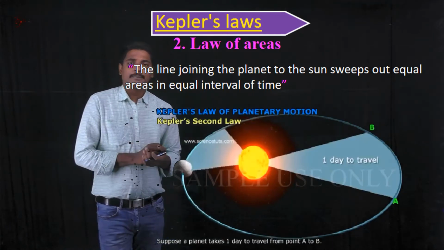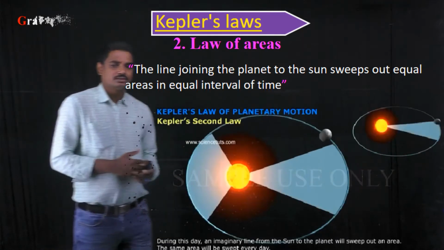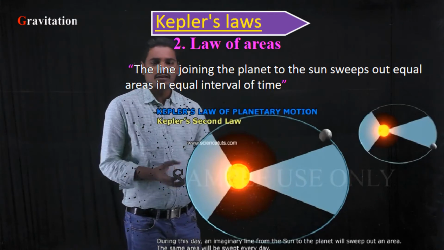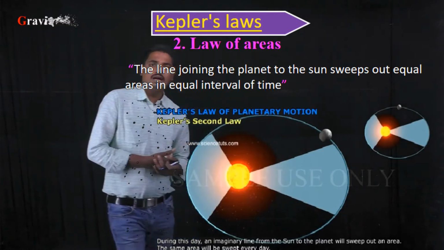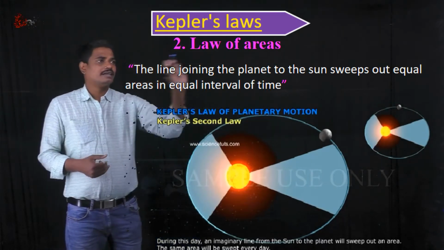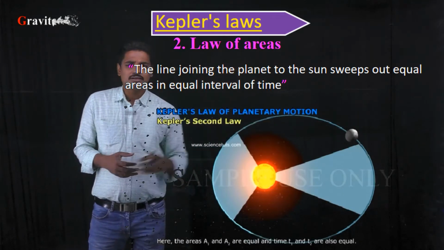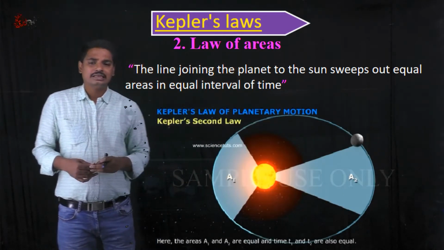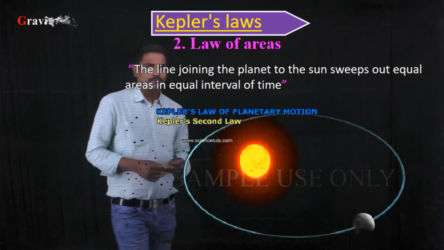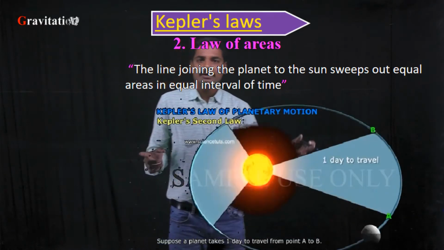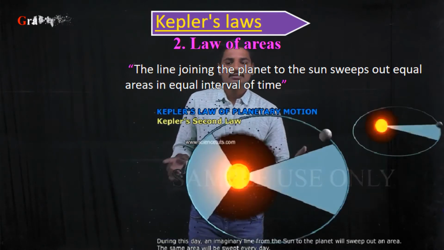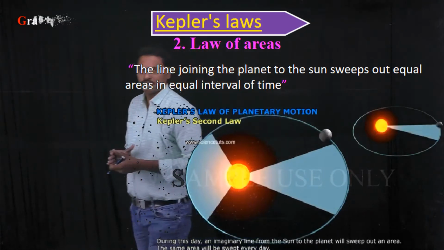According to Kepler's second law, the law of areas, area A1 is equal to area A2. The line joining the planet to the sun sweeps out equal areas in equal intervals of time. So if these two time intervals are equal, then these areas must be equal.